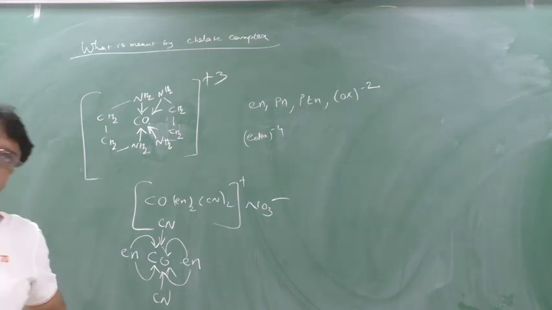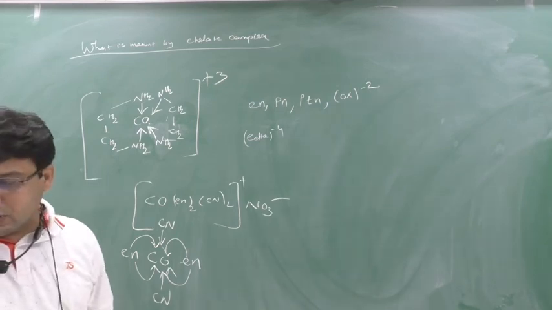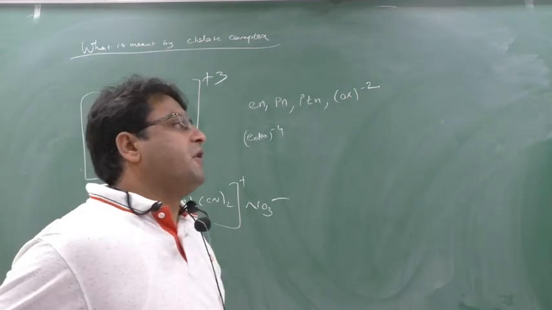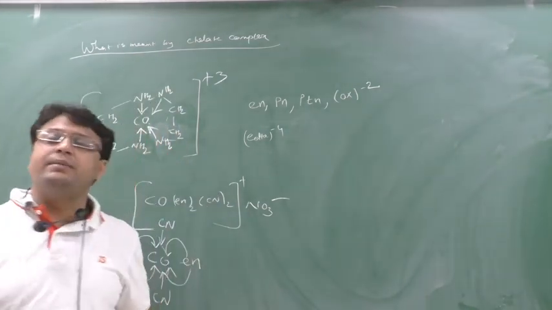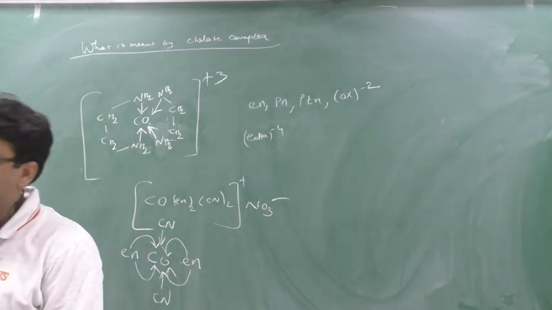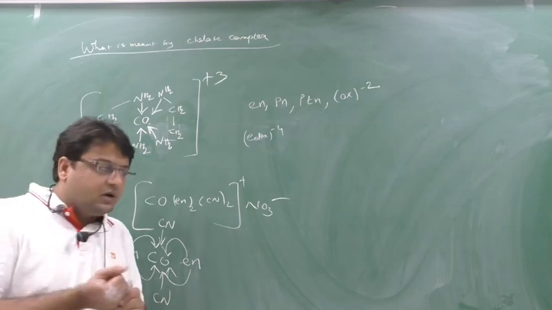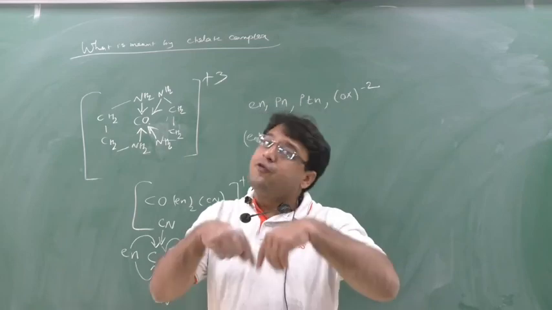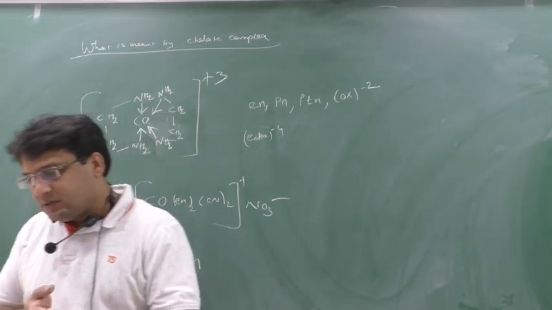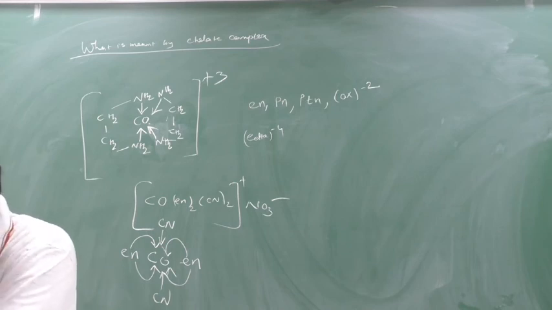Next, last point. It is not necessary that all the transition metals, that is, d block metals, can form complexes easily. The stability of a transition metal to form a complex varies as the metal varies.